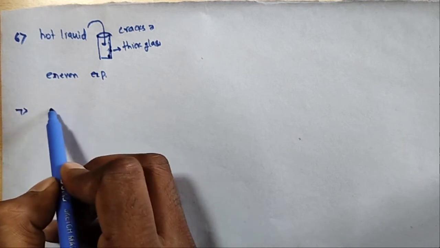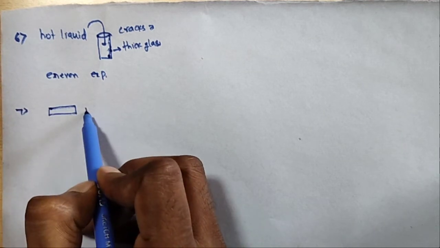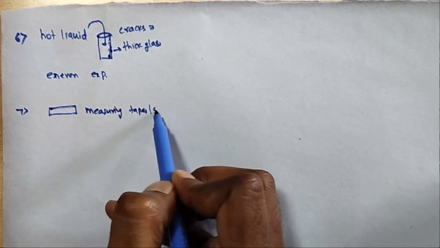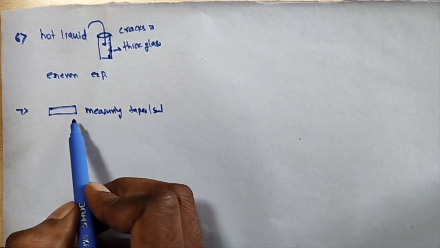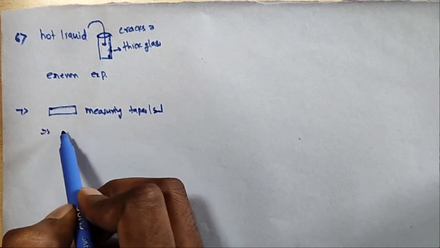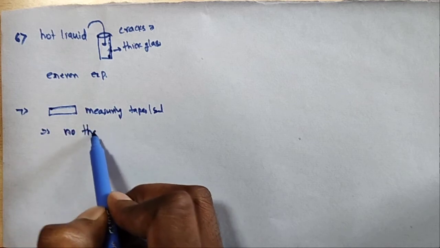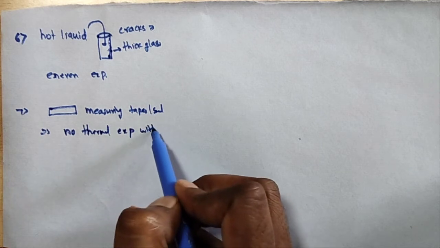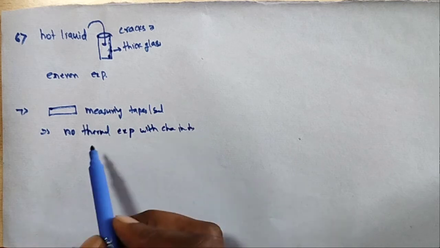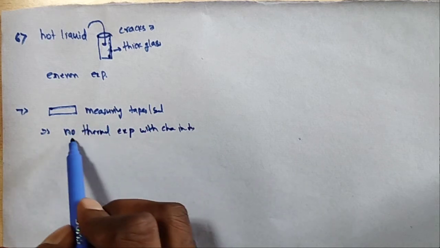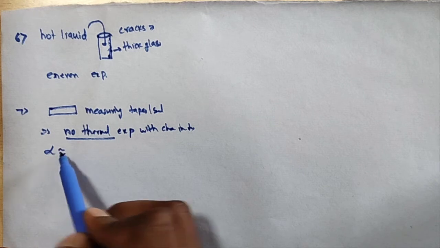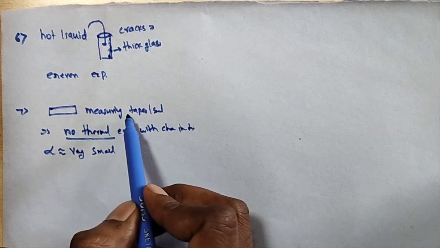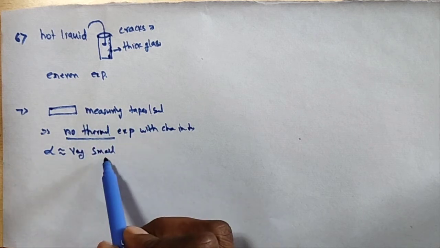And seventh one, measuring tapes. Measuring tapes, scales or rods must be made of material with almost no thermal expansion with change in temperature. Suppose there is no thermal expansion, it means that alpha is very small. In the construction of measuring tapes and scales, their alpha is very small.